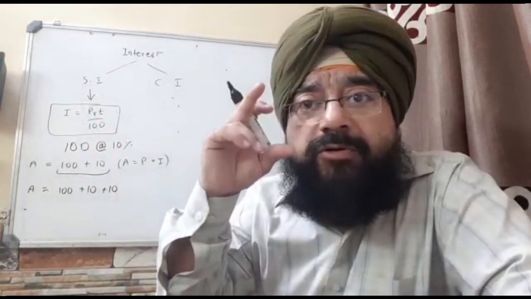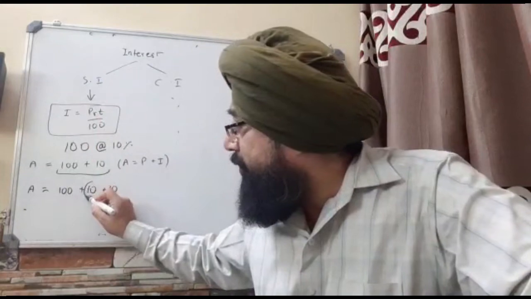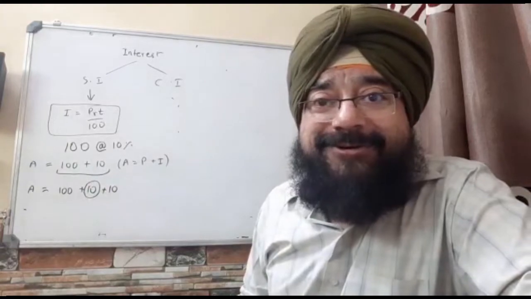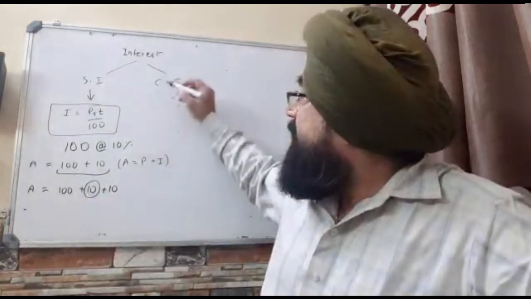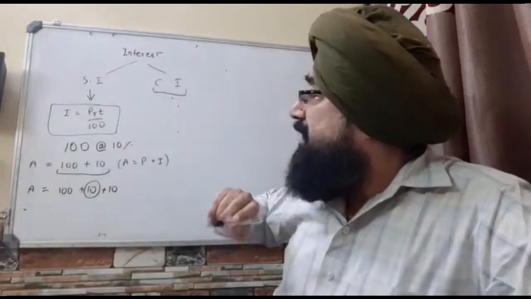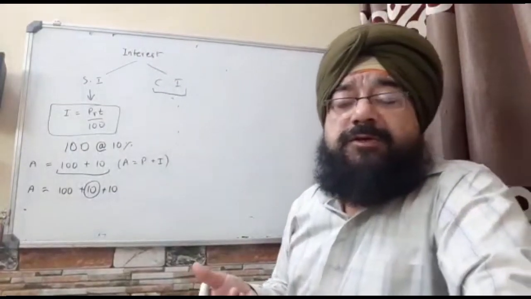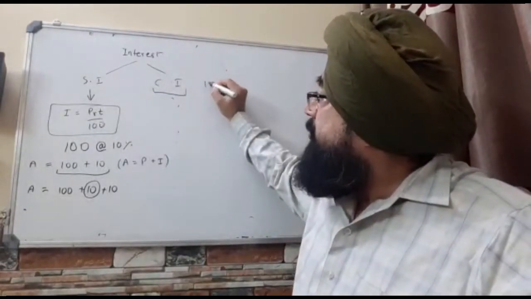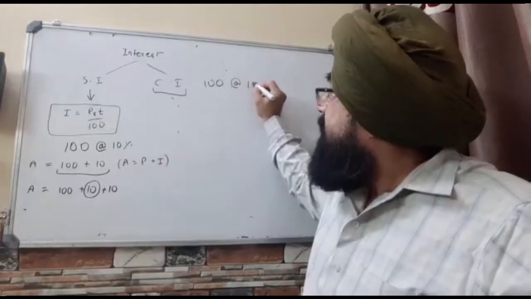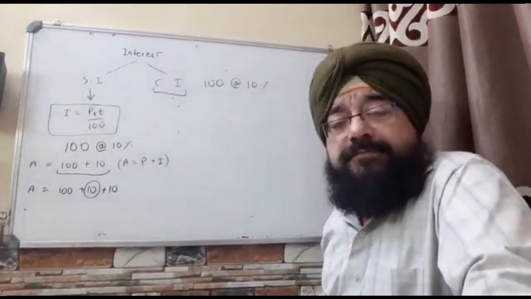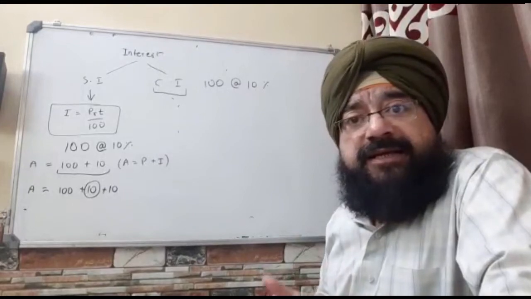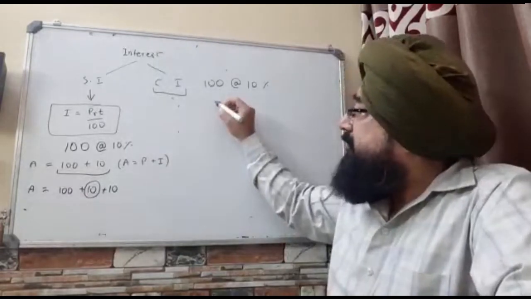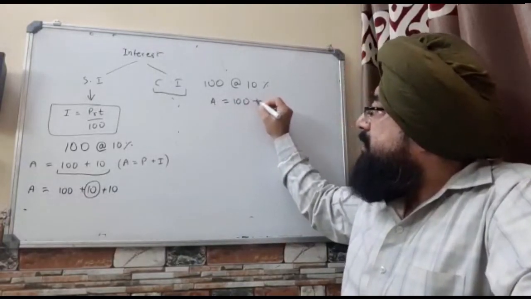Now, what about this 10 rupees which you have kept with yourself and not paid any interest on? This is taken care of in compound interest. Now see, the same story with a new version, 2.0, interest 2.0, that is compound interest. You borrowed 100 rupees at the rate of 10%. This time, the person who is lending you the money has become intelligent. He says, okay, after 1 year, how much will you return? You will say, sir, I will return 100 rupees plus 10 rupees.